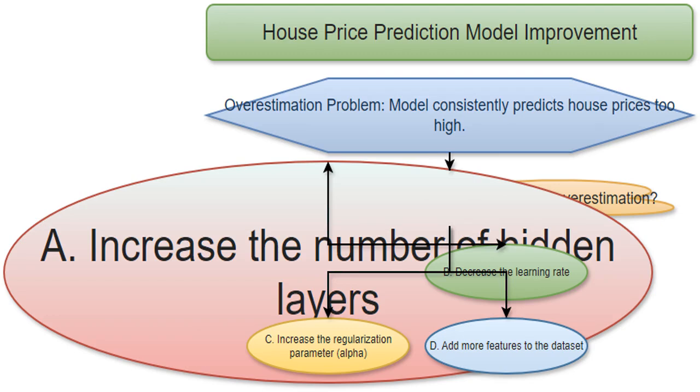Adding more layers to our neural network might seem like a solution, but it could worsen the problem by making it more complex and potentially overfit the training data. Let's consider other solutions first.